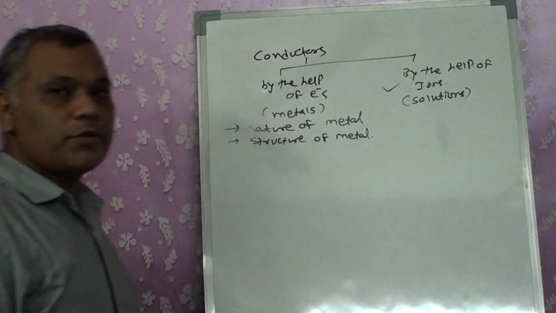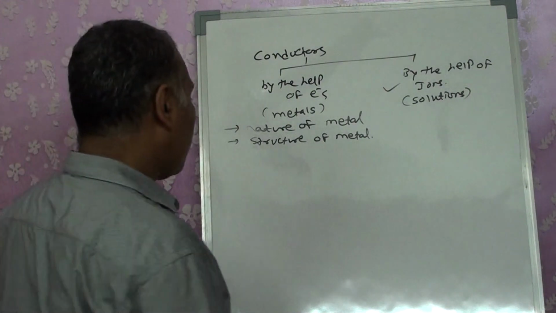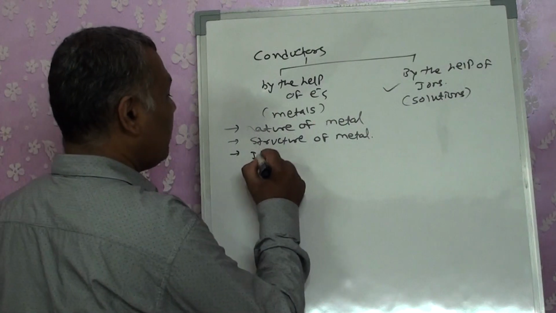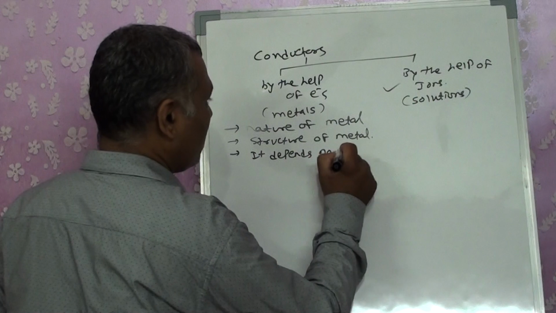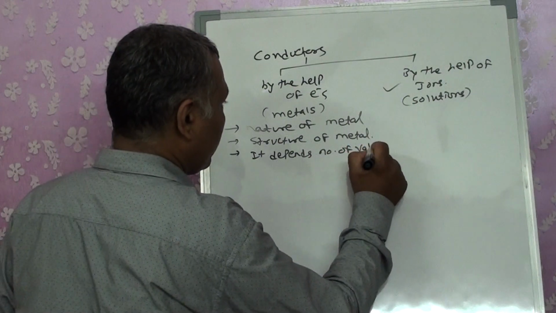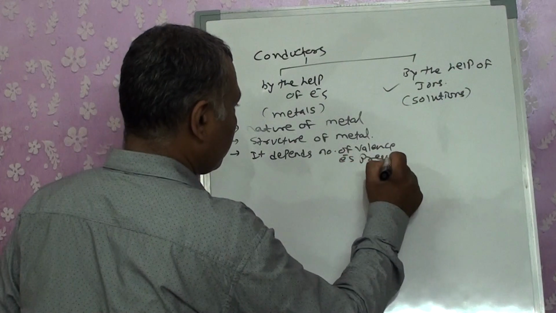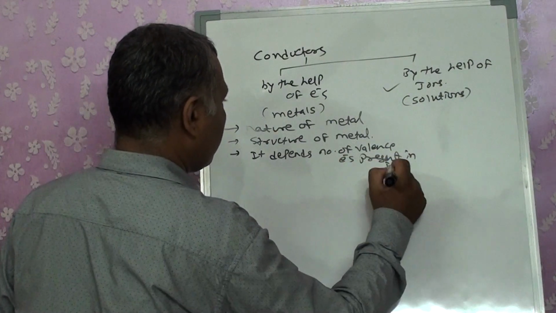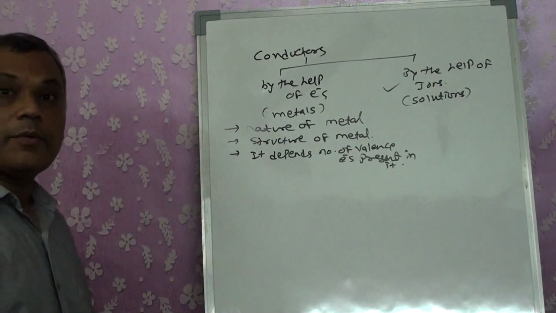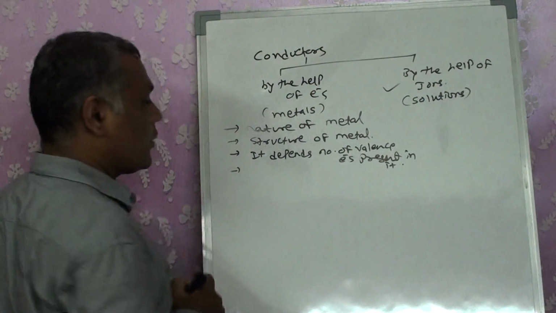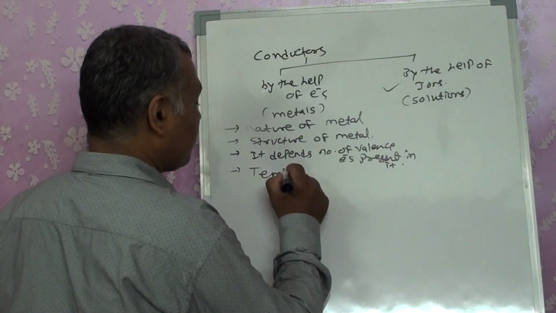It also depends upon the structure of the metal. The third factor is the number of valence electrons present in it. And the fourth factor is temperature.